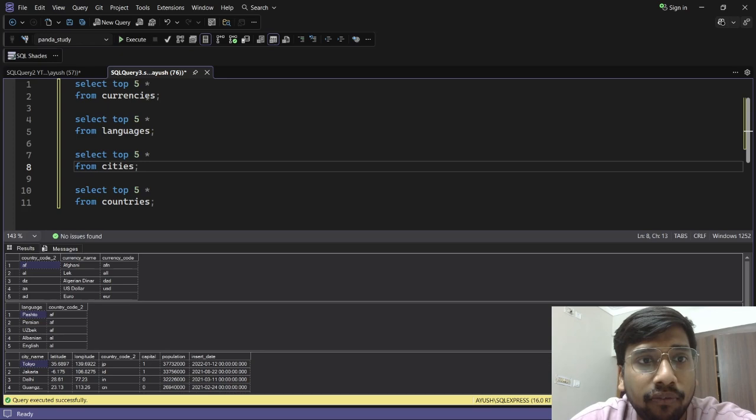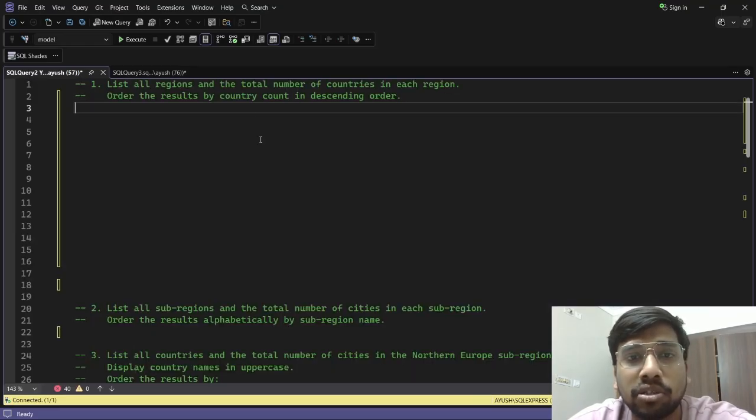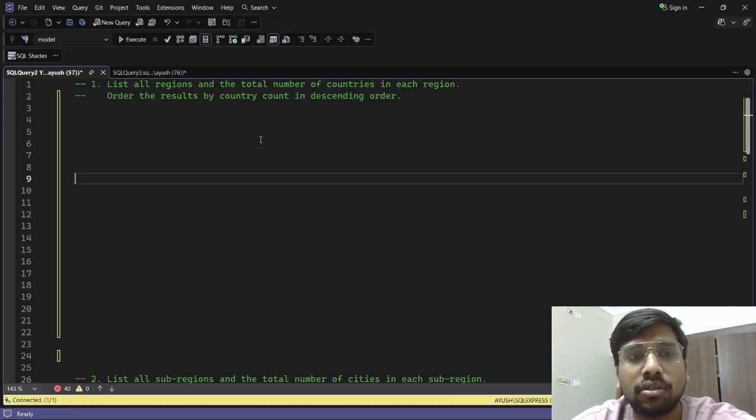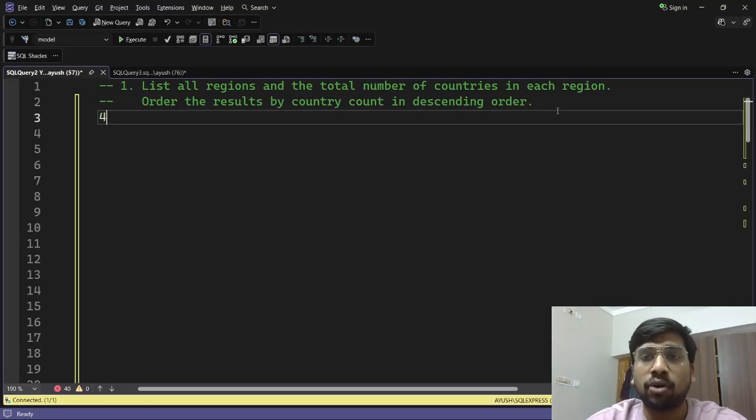Okay, now let's see. Here are the four tables. This is the currencies table with the country code and currency name. Then we have the languages table, then the cities table, and at last we have the country name table. Okay, good. Now let's see the first question and zoom it a little for you guys. I guess you are able to see this much. It is not that zoomed out, I guess.